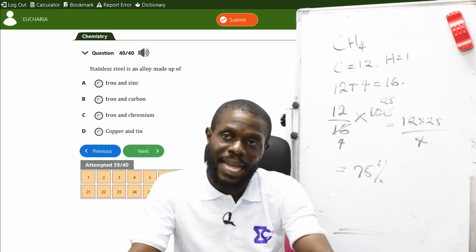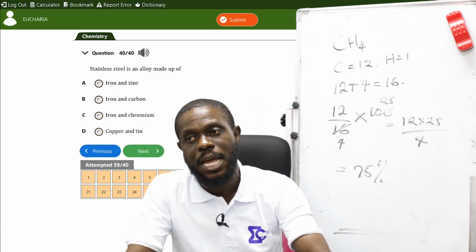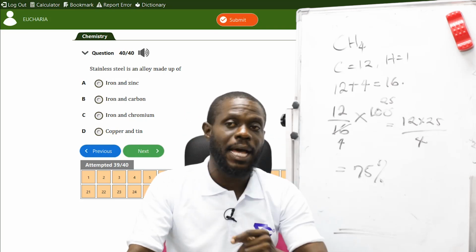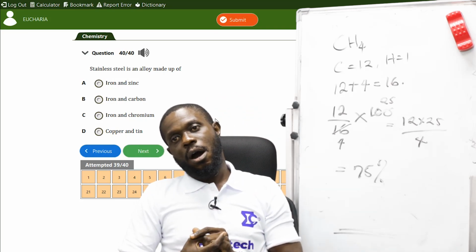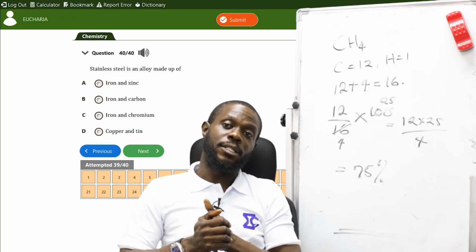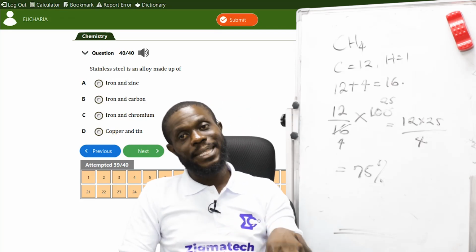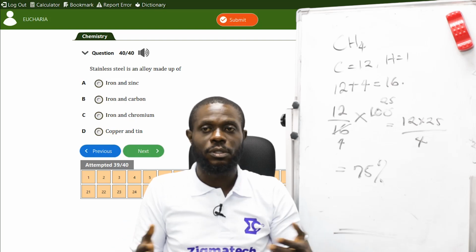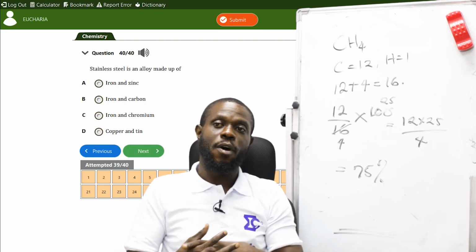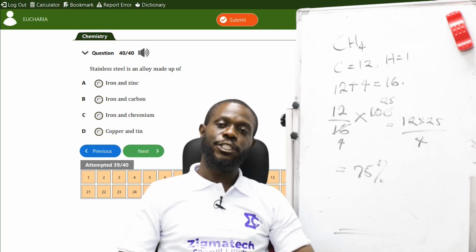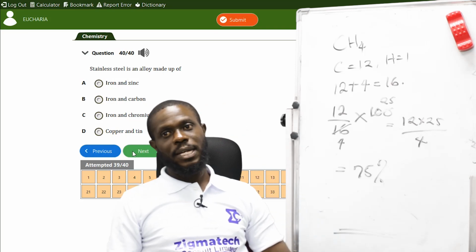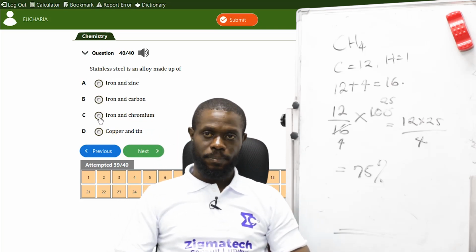Like I said, an alloy is a metal that is composed of other metal or other substances to form a superior quality. And it is used for the prevention of corrosion. So the correct answer is iron and chromium.